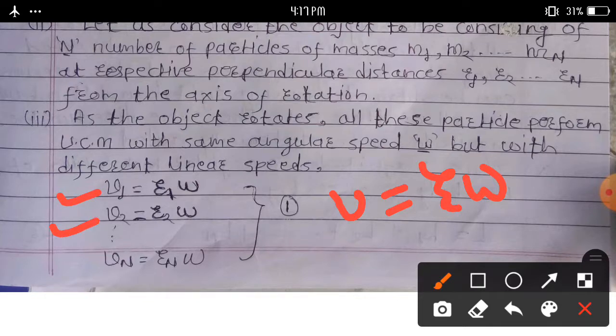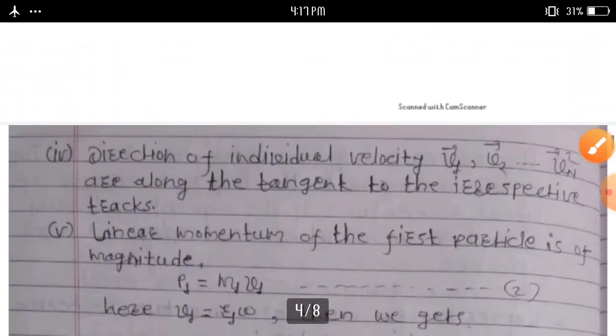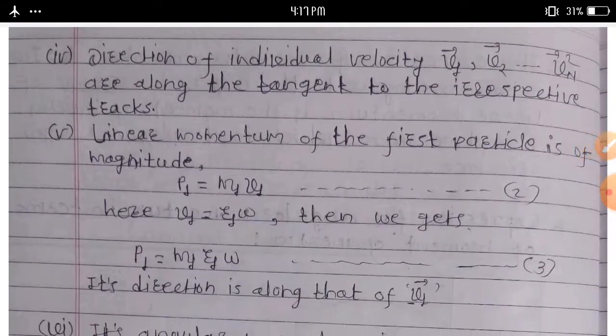For the second particle, v2 equals r2 omega, up to the nth particle, vn equals rn omega. Consider this equation number 1. The directions of the individual velocities v1, v2 up to vn are along the tangent to the respective tracks.